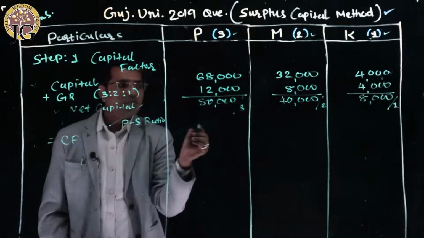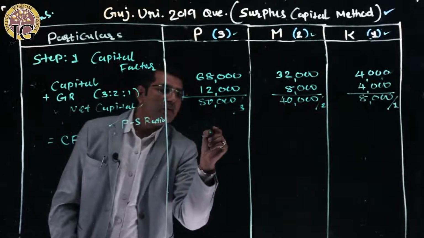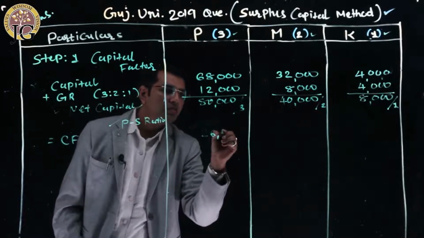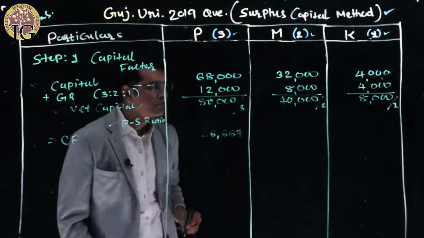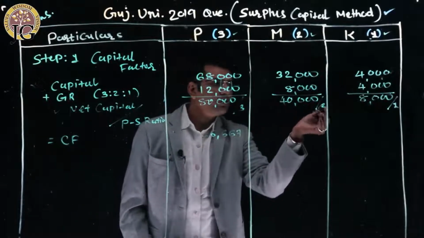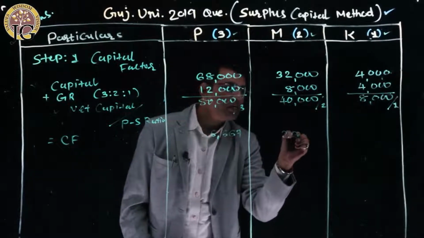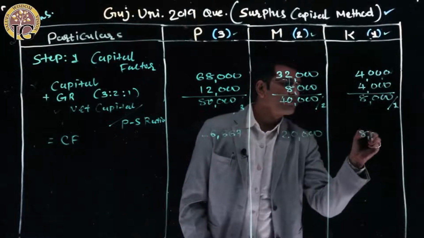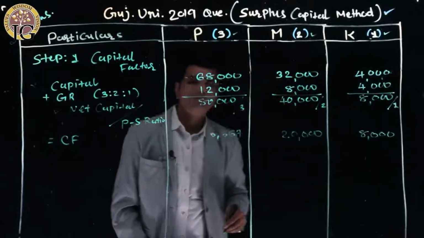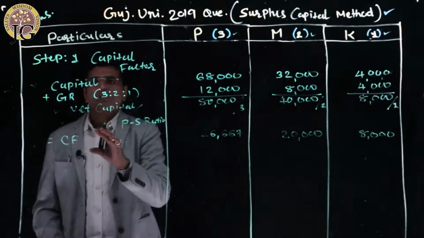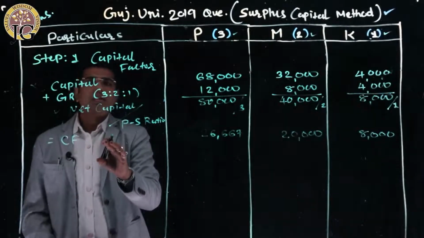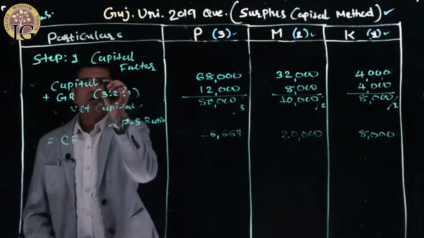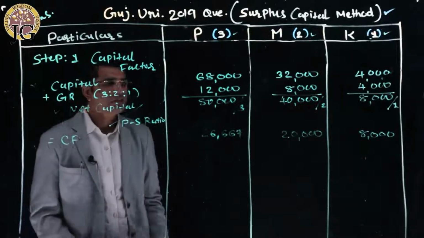We get capital factors: 80,000 divided by 3 is 26,667, an odd amount; 40,000 divided by 2 is 20,000 rupees; and 8,000 divided by 1 is 8,000. The purpose of finding the capital factor here is that the firm will consider both aspects, capital ratio as well as profit sharing ratio.